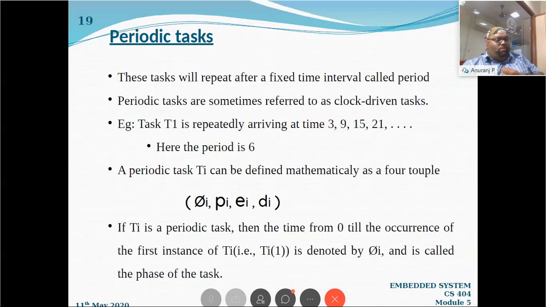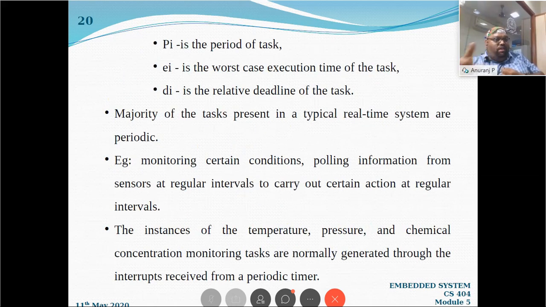Now I can say periodic tasks can be defined mathematically as a four-tuple. A periodic task Ti, the ith task, is defined by four terms. The first one is phi i, the arrival time, that's the phase of the task. It is the time from 0 to the occurrence of the task. For example, if phi i is 7, it means it is coming at the 7th second starting from 0, right? So that is the first term, the phase of the task.